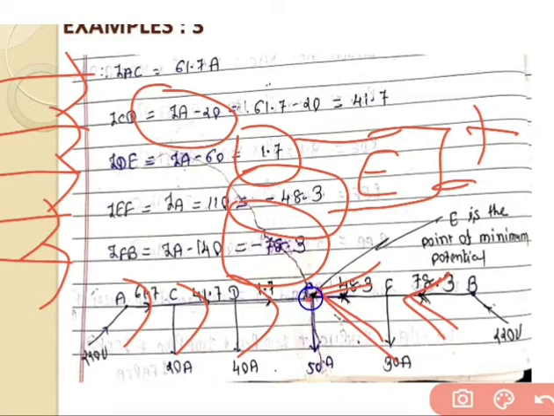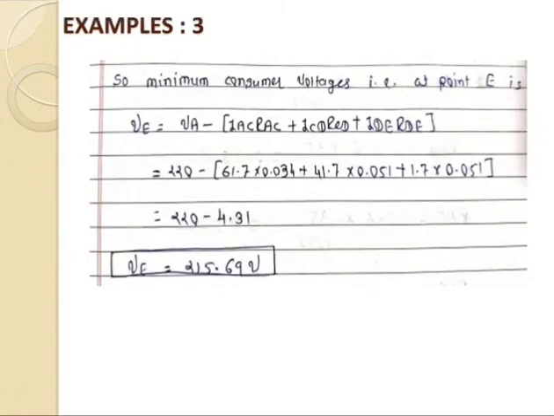So in between, having one point which is common over here, that is the E point. So E is the point of minimum potential, and at that point we have to calculate the voltage. This is the main aim of this example. So minimum consumer voltage, that is at point E.